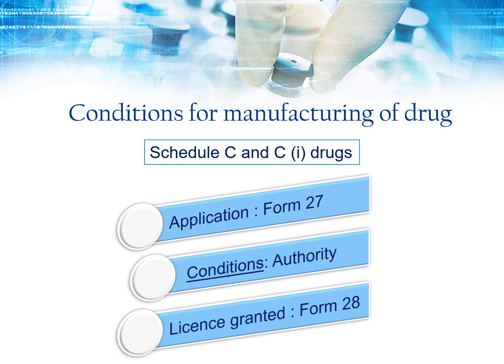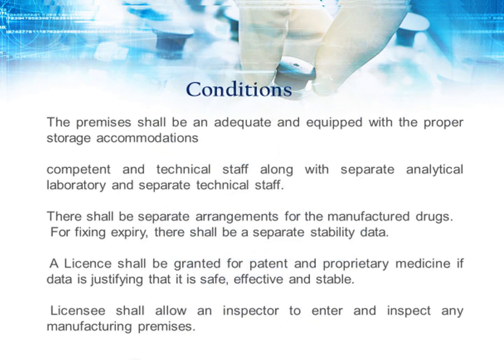So let us see the conditions to be satisfied by the applicant. These are the different conditions.